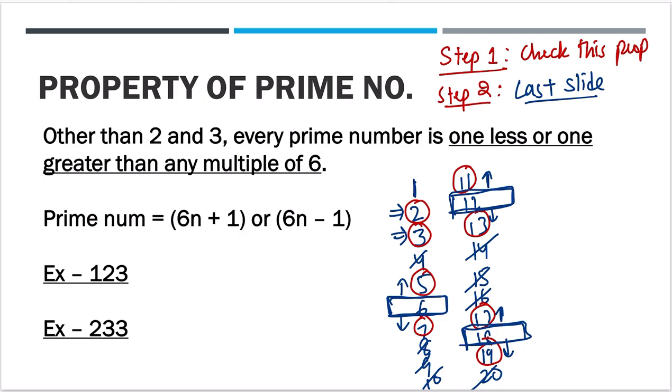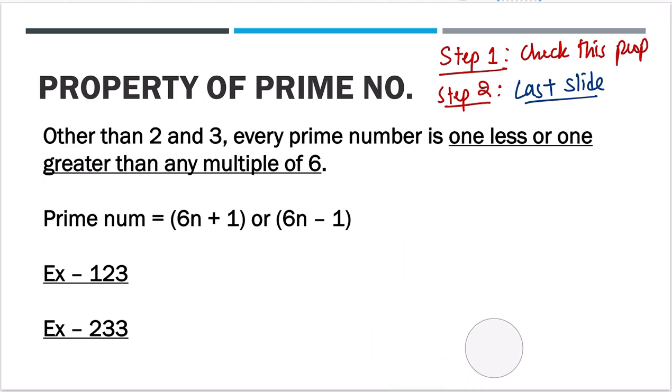By this property, you know that if there is a multiple of 6, then if a number is prime, it would be one less or one more, otherwise it's not a prime number. Suppose you know 36, there will be one number less and one number more, so 35 and 37.